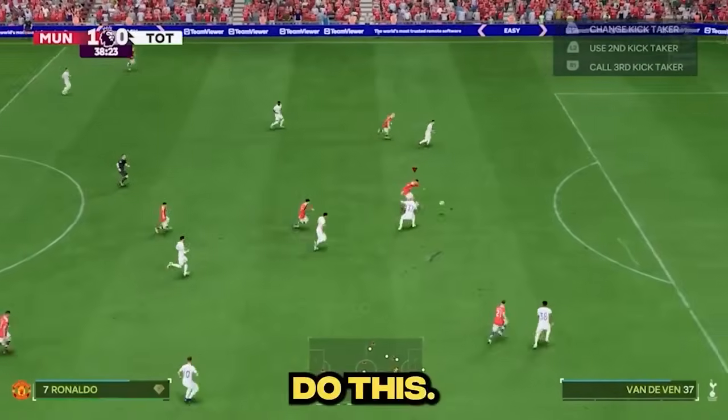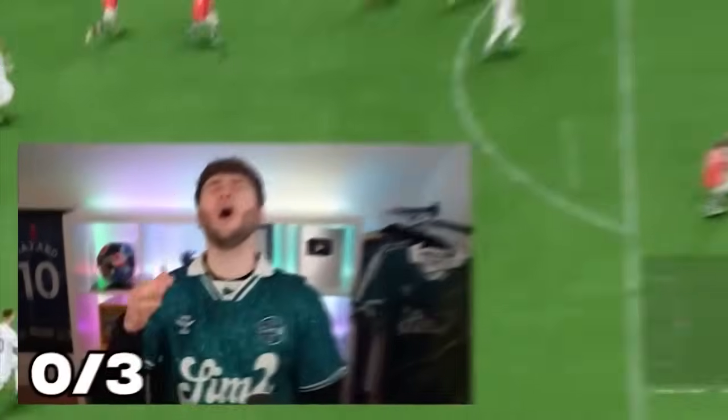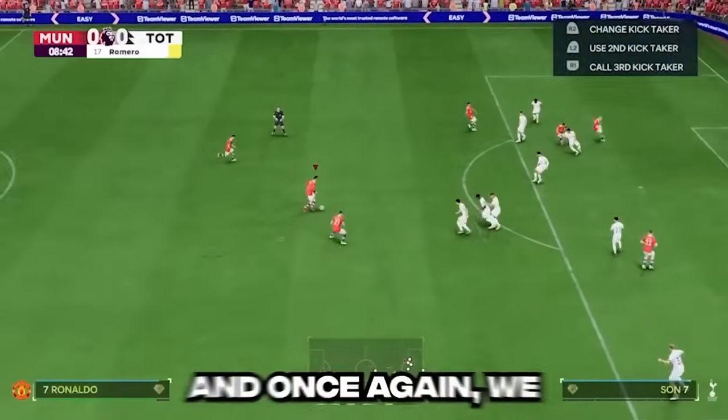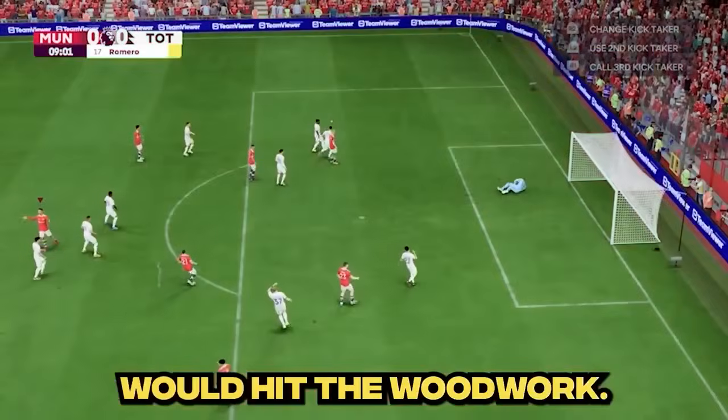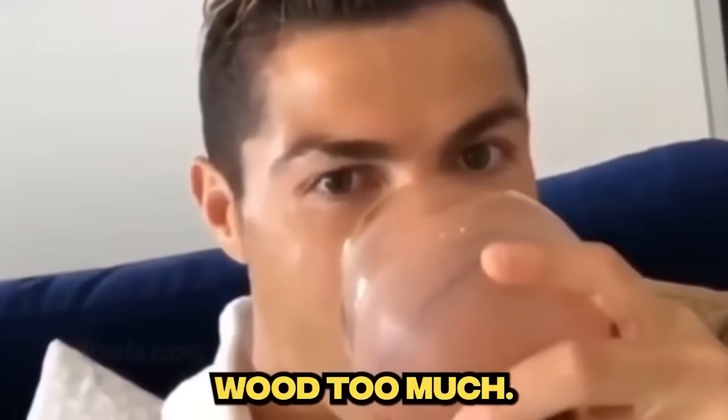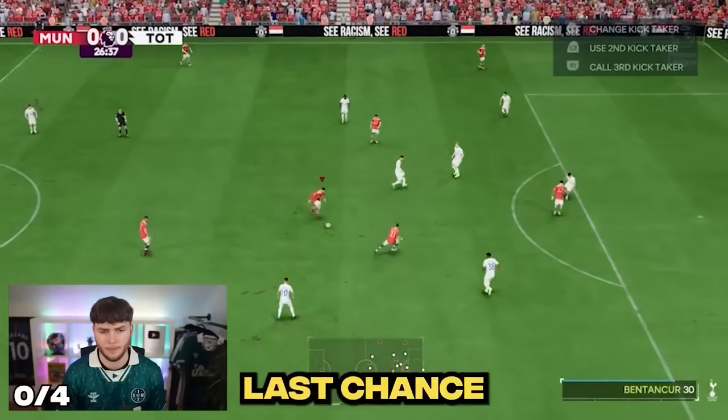Ronnie would then do this. Please. Oh no! And once again, we would hit the woodwork. Ronaldo just loves wood too much. We then had one last chance to clutch this up.